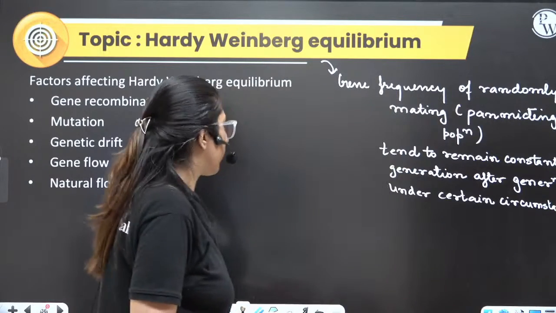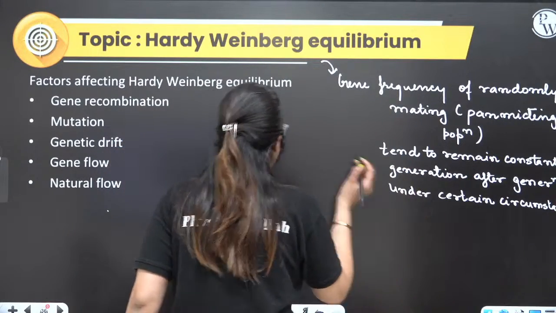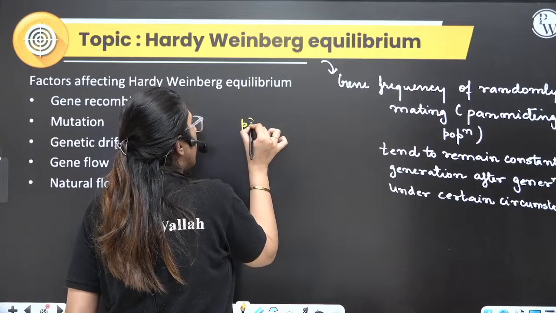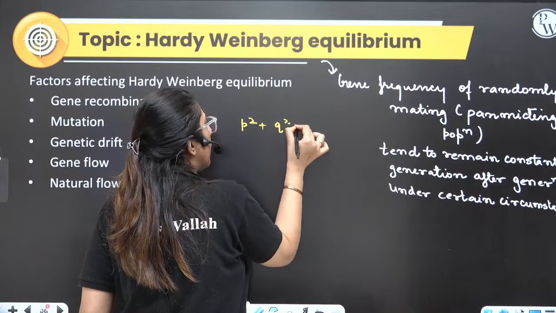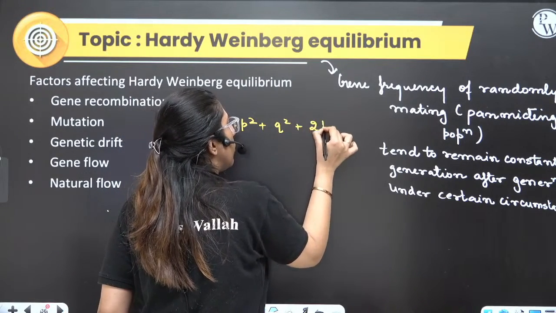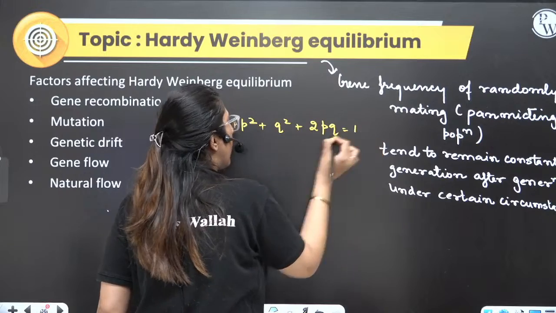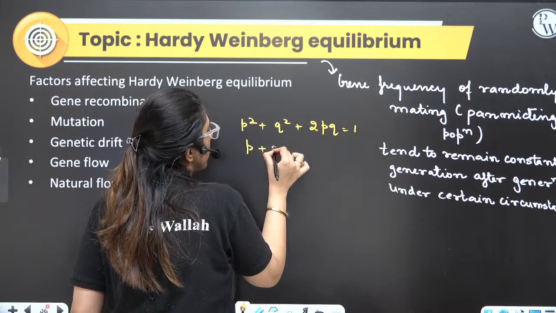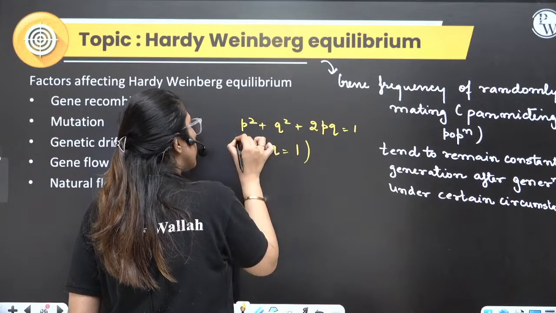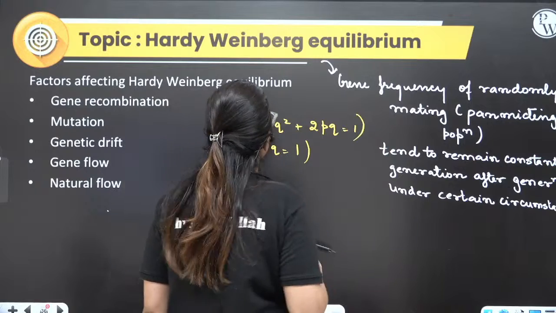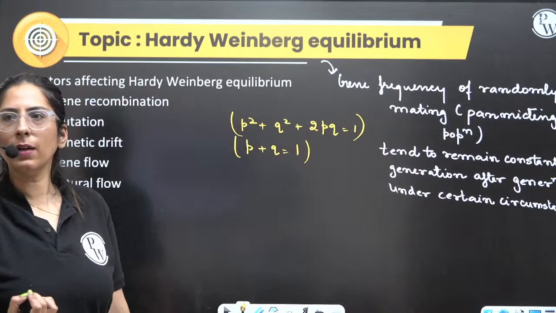Clear? Gene frequency. He said p square plus q square plus 2pq is always equal to 1. He also said p plus q is equal to 1. Now all my mathematics students will say, ma'am, this is the formula we know. Clear?